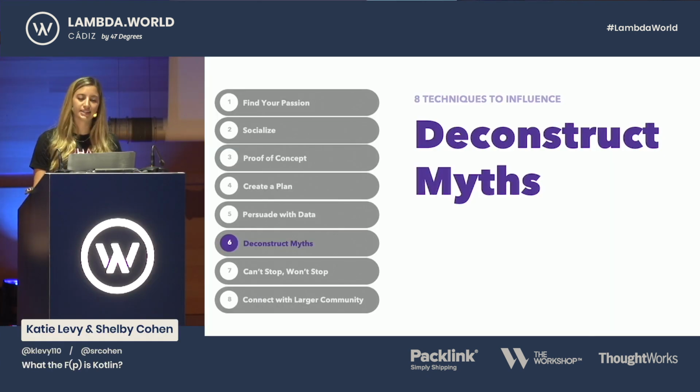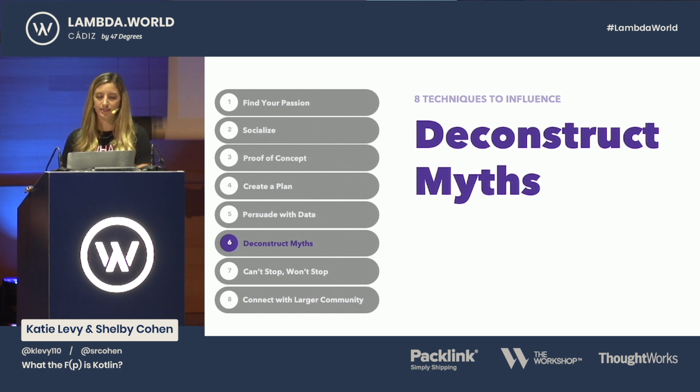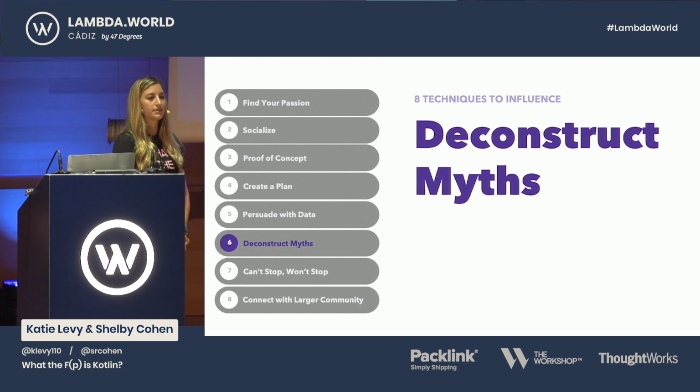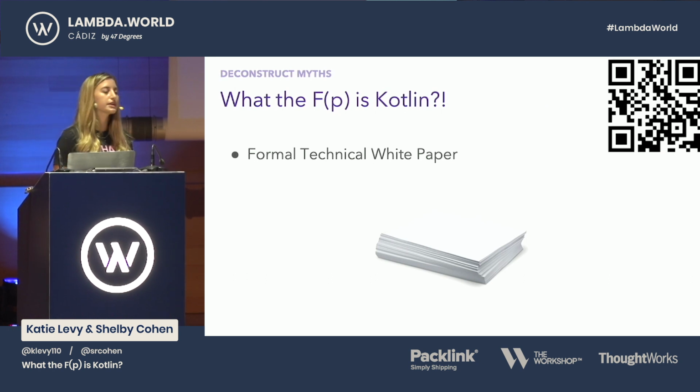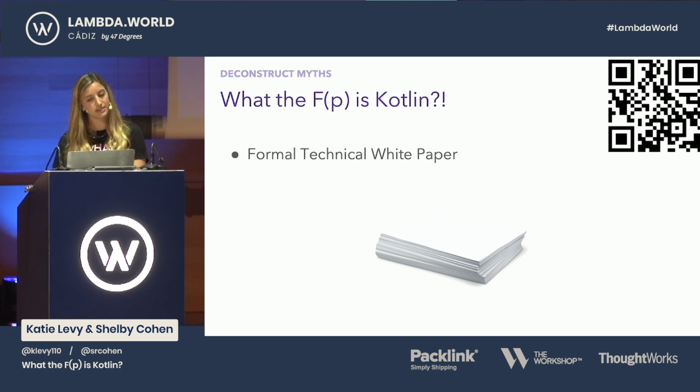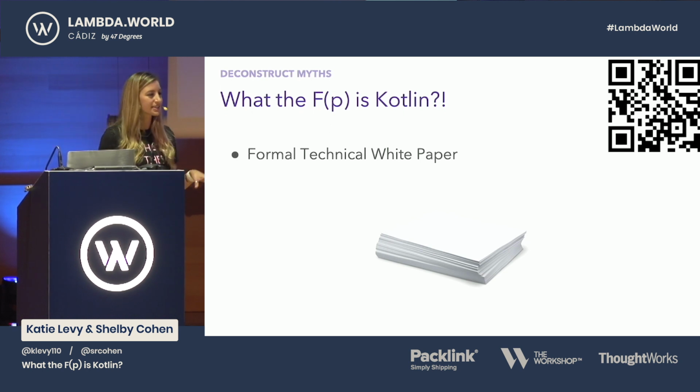So even with sharing data and facts, there's going to be some myths and assumptions that come up. So it's important to deconstruct those myths so you don't have false information spreading around when you're introducing a new technology. It really helped us to formalize our thoughts by writing a technical white paper. This started as an internal document that we used to try and convince the engineers around us that if we used Kotlin, it would decrease defects in production and increase our productivity.